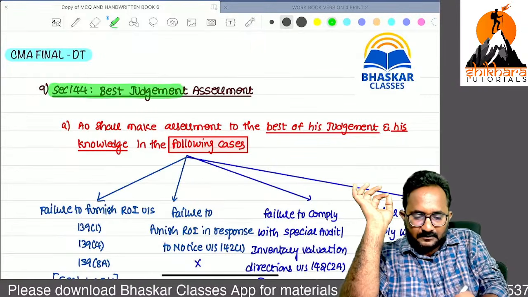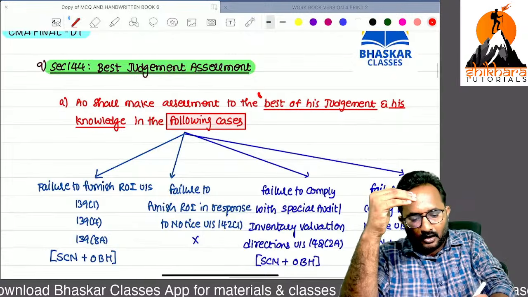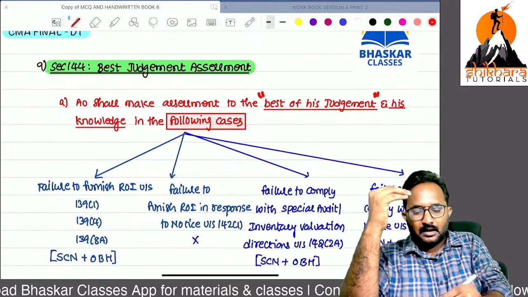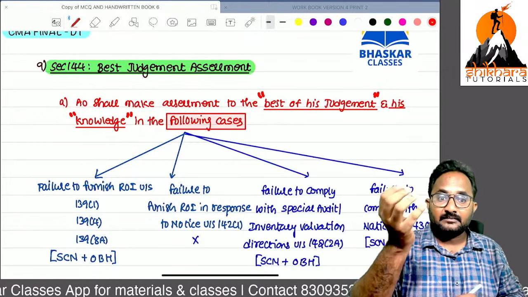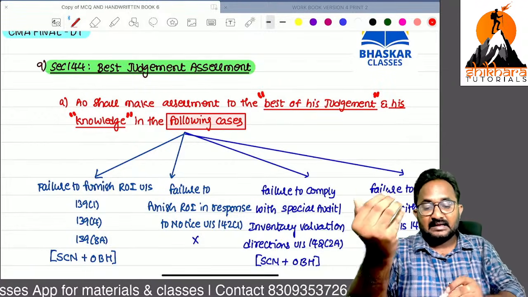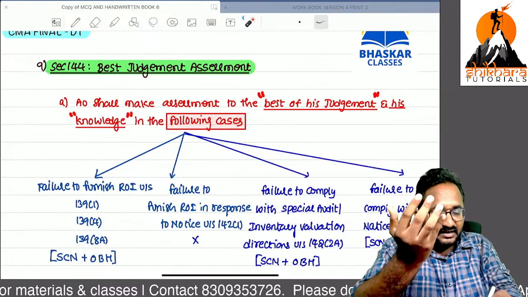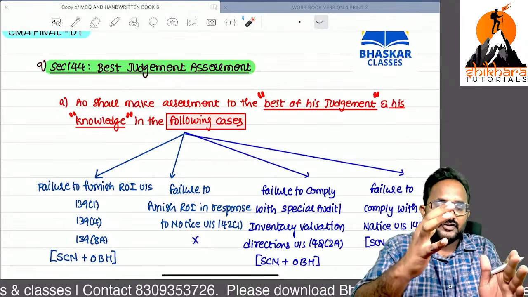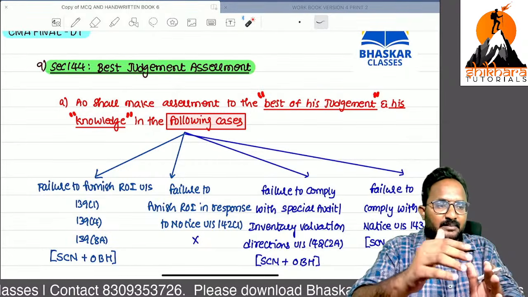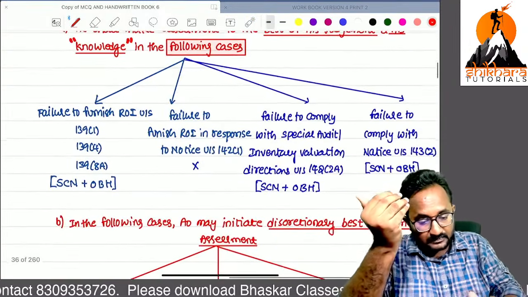Best judgment assessment. The AO shall make an assessment to the best of his judgment, and based on his knowledge, he can complete that assessment, because you are not at all supporting the assessing officer for completion of assessment. Then based on his decision making, his knowledge, and available information, he can complete the assessment, and he will pass the assessment order along with the demand notice or refund notice.